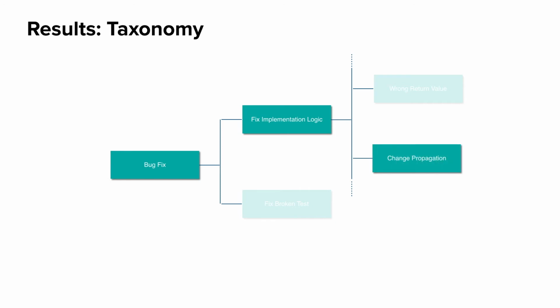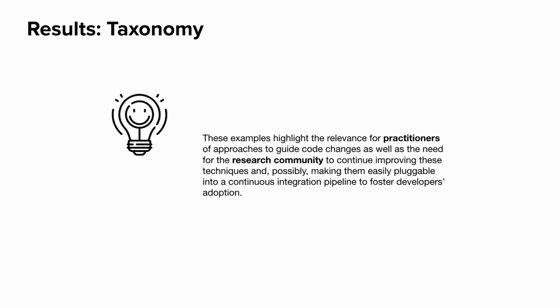We found that developers sometimes did not propagate a change across all the relevant code consistently, and this is typical of cases in which code clones are spread in the system. There are already some techniques that can help developers avoid inconsistent code changes, so the cases we found highlight the relevance of those techniques for practitioners. Also, for the research community, we need to continue improving these techniques, making them easily pluggable into a continuous integration pipeline to foster developers' adoption.